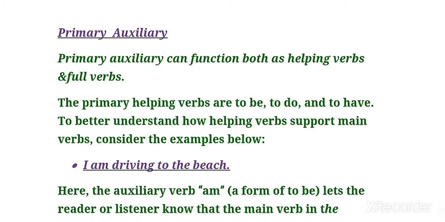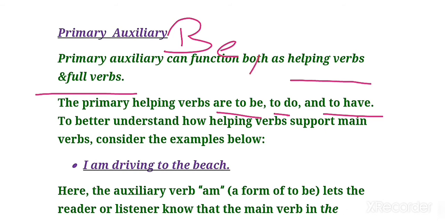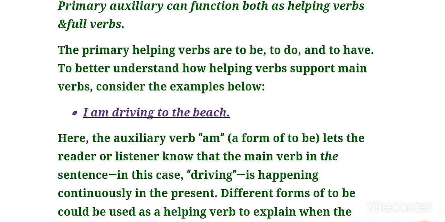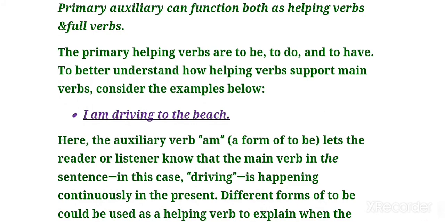The primary verb or primary auxiliary verb can function both as a helping verb and a full verb. Primary auxiliaries are those types of auxiliary verbs that can function both as helping verbs and as full verbs. The primary auxiliary verbs are to be, to do and to have. That means the verbs which come in a form of be, in a form of do and in a form of have, they all are primary auxiliary verbs.